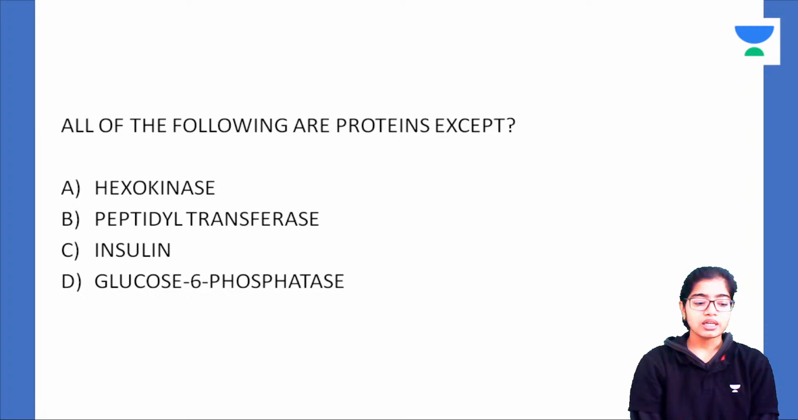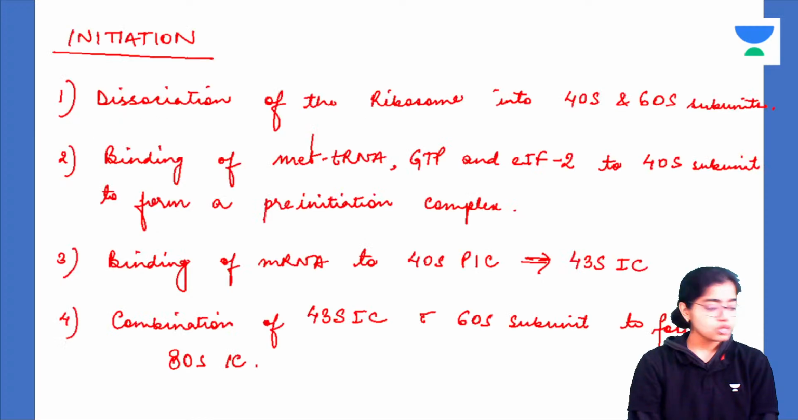Now the initiation involves, this is the summary, dissociation of the ribosome into 40S and 60S subunits. The eukaryotic ribosome is 80S type and it has two subunits, 40S and 60S. The prokaryotic ribosome is of 70S type and it has two subunits, 30S and 50S. The first step in translation involves dissociation of the 80S ribosome into 40S and 60S subunits. Now 60S will stay apart silently and wait for its turn to come. This 40S unit will now come into play.